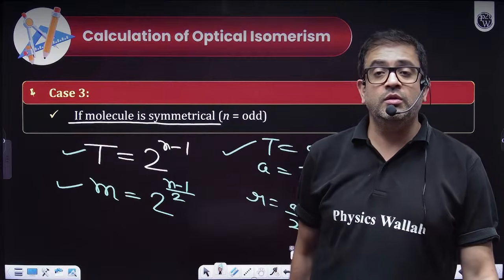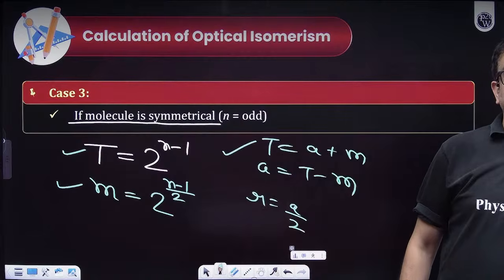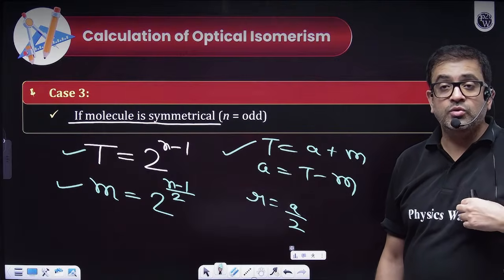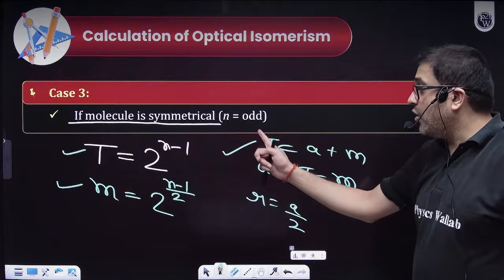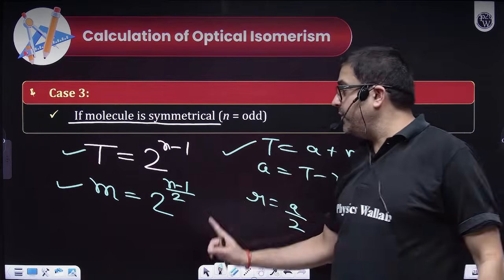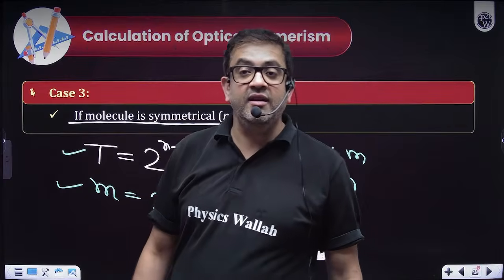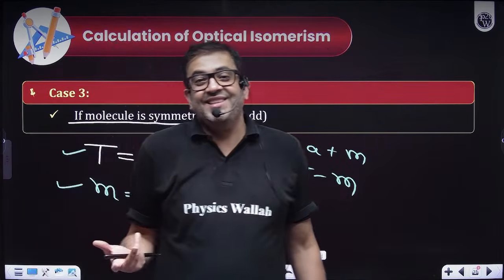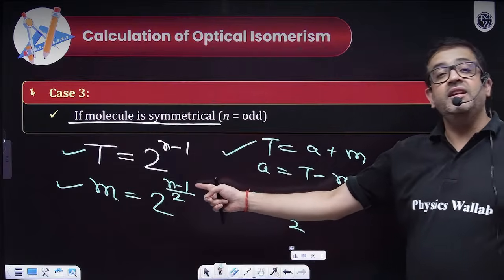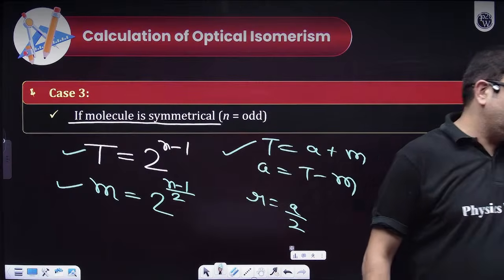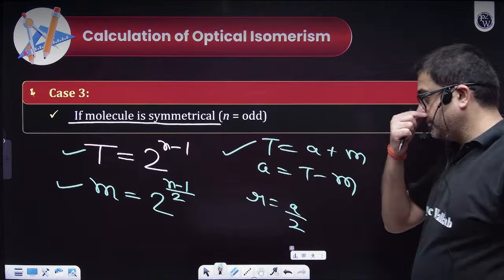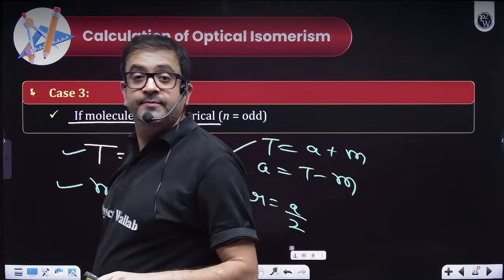2 raised to the power n by 2 minus 1. This is what will be used for meso. Beta, n is odd, Neha? Then if n is odd, n will not be divisible by 2. So n by 2 minus 1, obviously how will n be divided by 2? So technically 3 minus 1 will give you an odd value, and then you have to subtract. Cool, Neha?